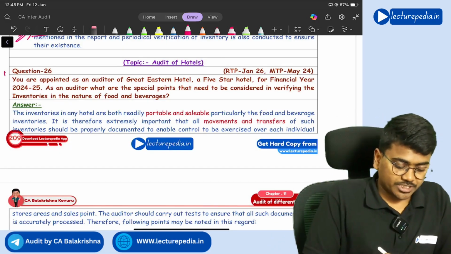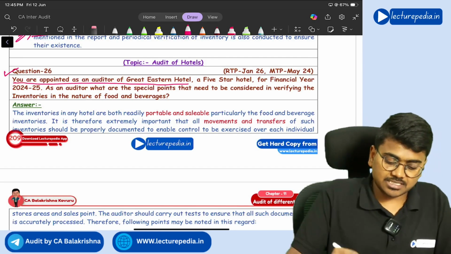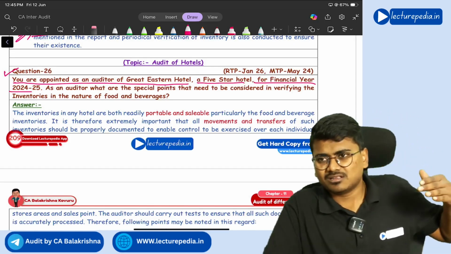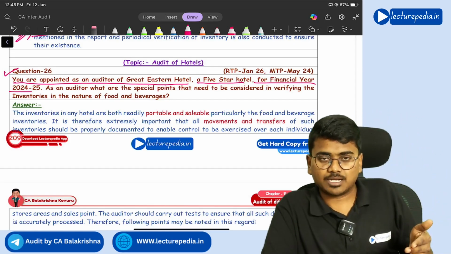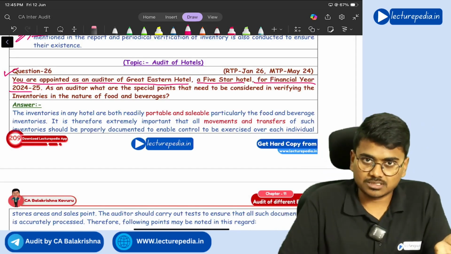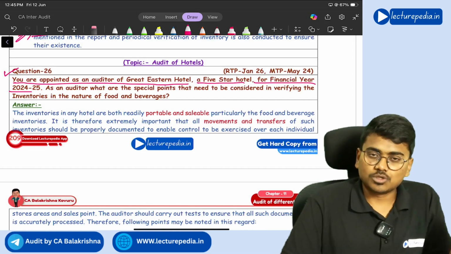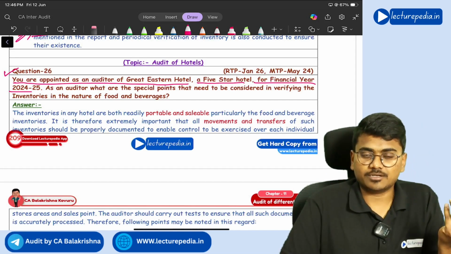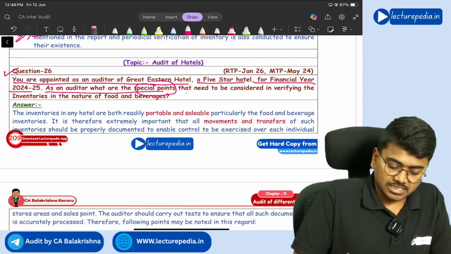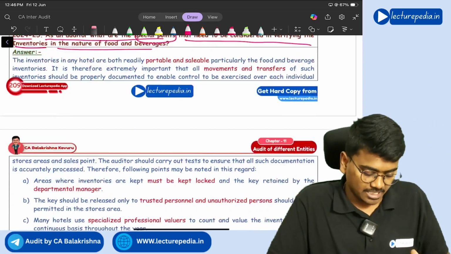Next, question number 26. You are appointed as auditor of Great Eastern Hotel, a 5-star hotel, for financial year 24-25. See, the questions from this particular chapter will be general questions, like the answers that you give to these questions, much explanation will not be involved in those answers. Those will be self-explanatory points. Understanding? Now, as an auditor, what are the special points that need to be considered in verifying the inventories in the nature of food and beverages?